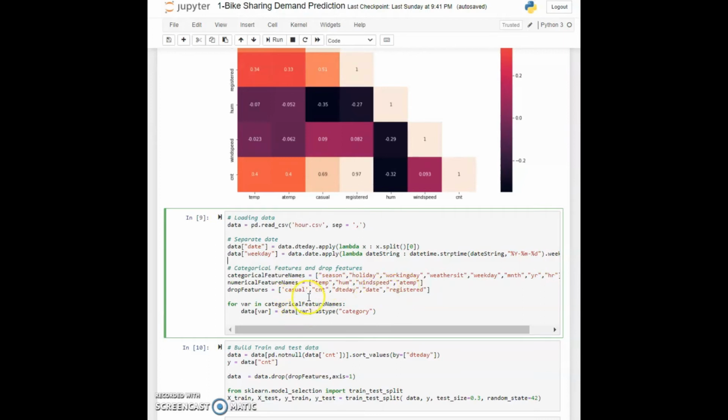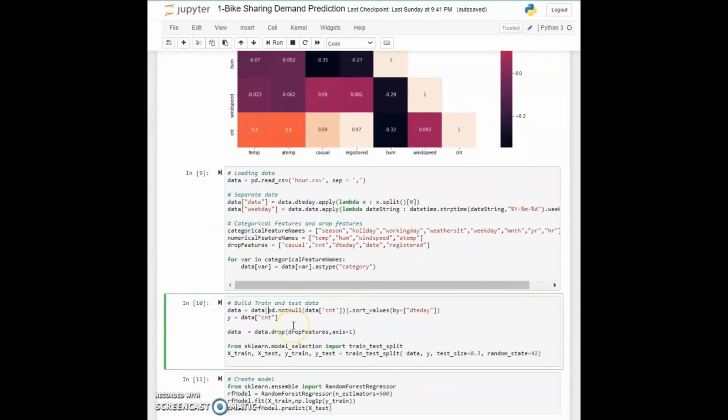Also we want to drop the features casual, count, DT, day, etc. So we have made a list of all these features and then we will drop them. And you might be wondering why did we create it in the first place if we had to drop it later on? Well, we needed these features so that we can check the week date, because that will be important for our dataset. So we have extracted all the necessary information from this feature so that we can remove it. And yes, we are removing the count because we actually want to predict it. And we are removing casual and registered columns because those two have shown high correlation to the count.